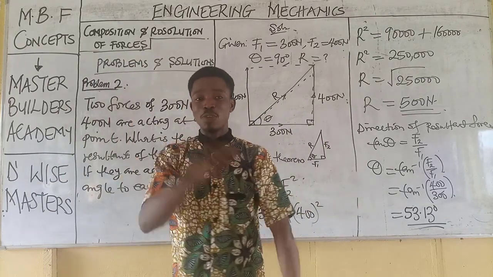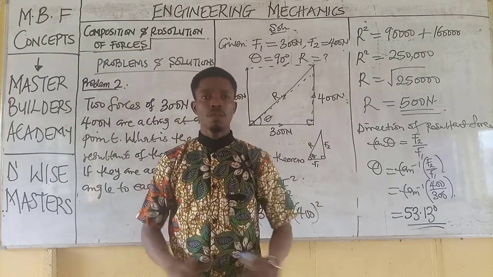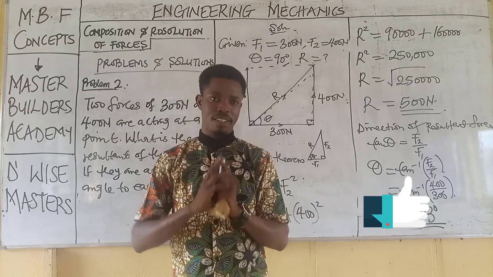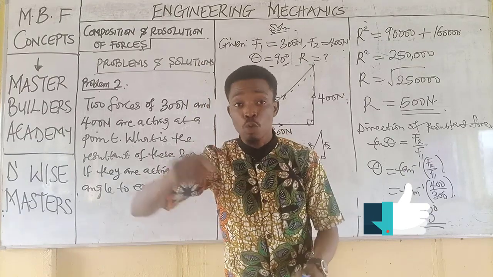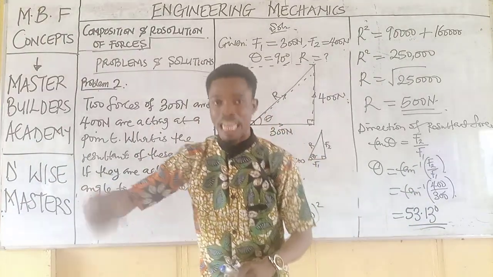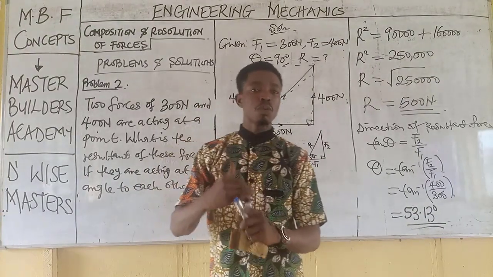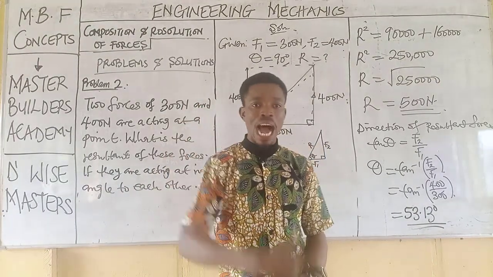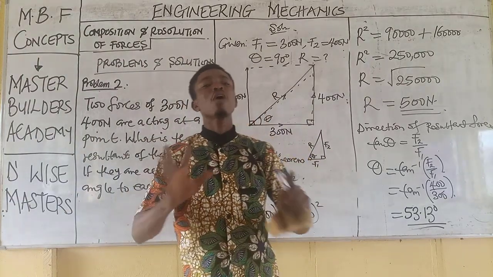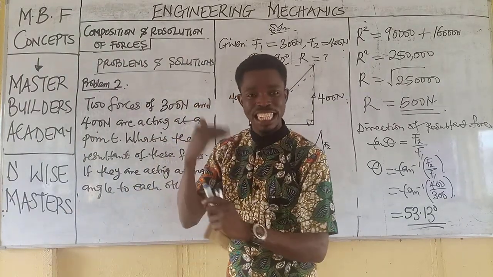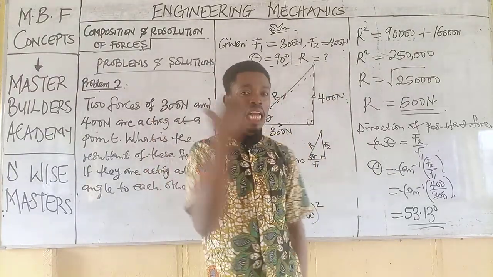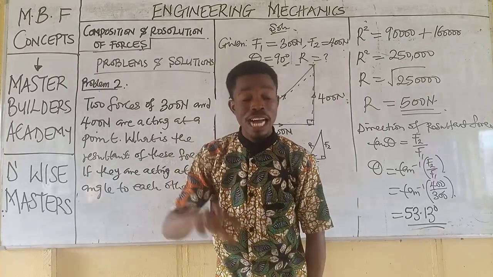When should I use parallelogram law of forces? You use parallelogram law of forces when the angle between the two forces is less than or more than 90, which is respectively acute and obtuse angle. But when the angle between the two forces is exactly 90 degrees, guys, you make use of the standard Pythagoras theorem.